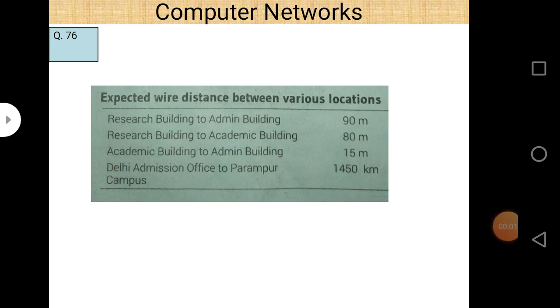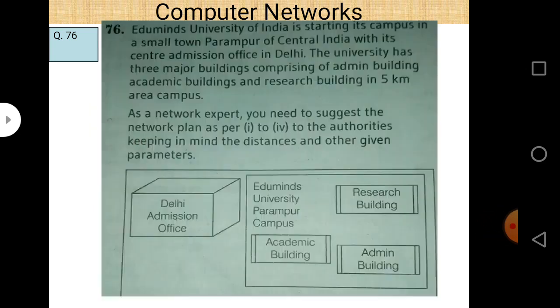Hello, happy students. Today our topic is computer network, and this is computer network part 9. And in this lecture, we are going to solve some numericals based on computer network.